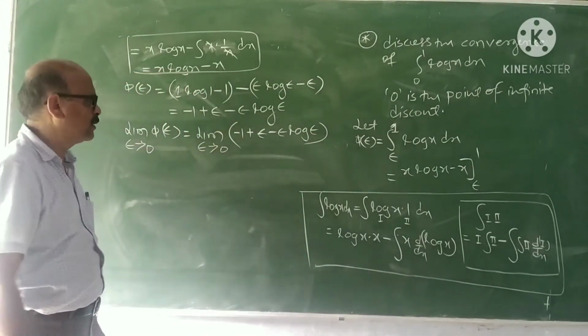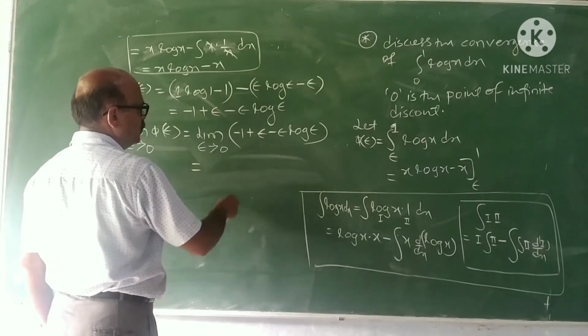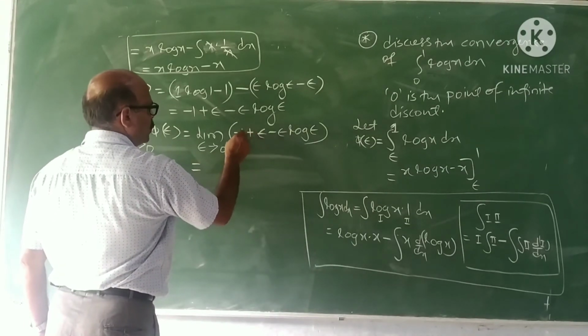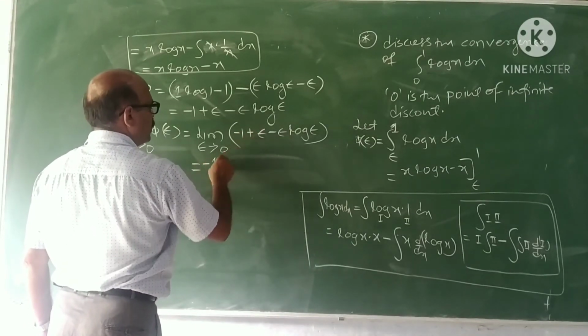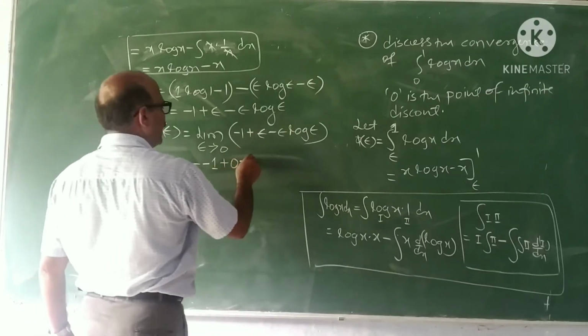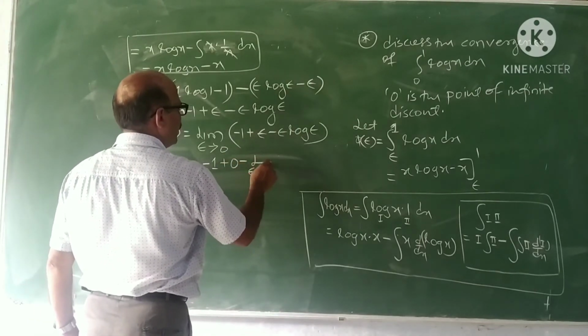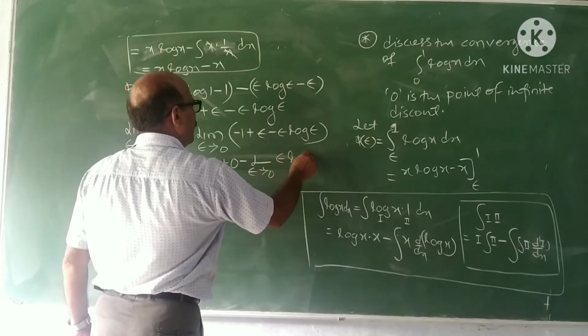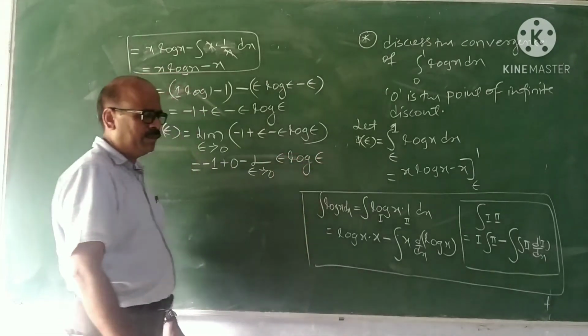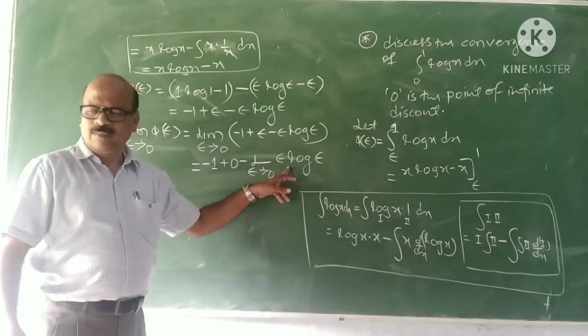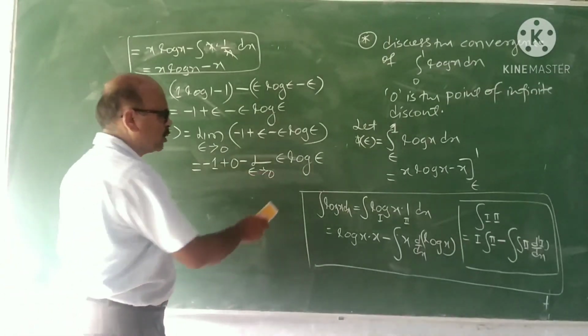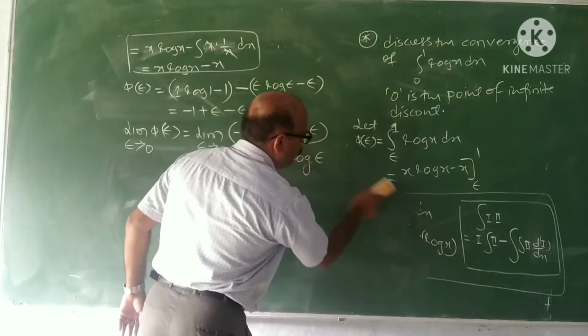Limit of a constant is the constant, plus 0, it is minus the limit as epsilon tends to 0 of epsilon into log epsilon. Now this limit is important because it is an indeterminate form.